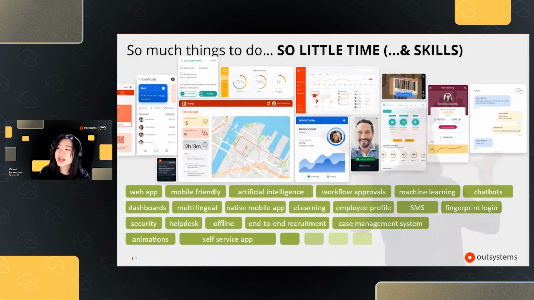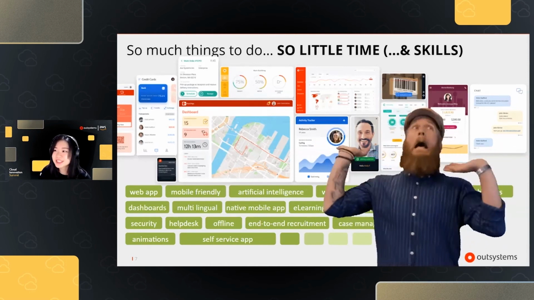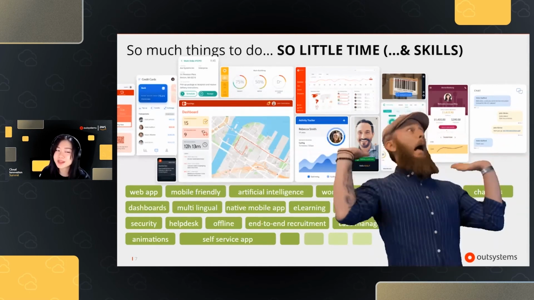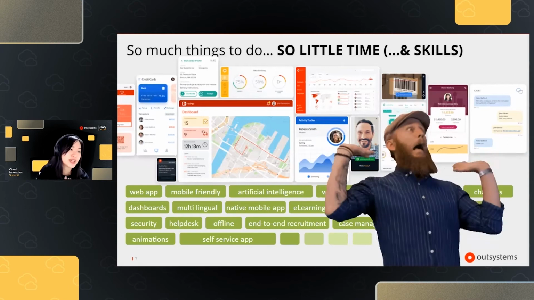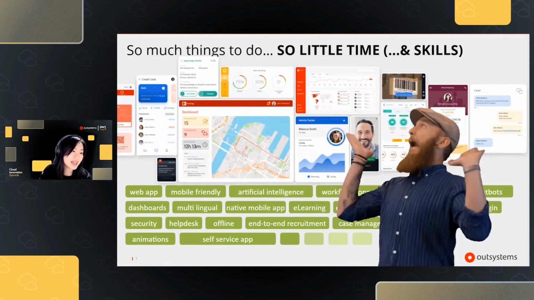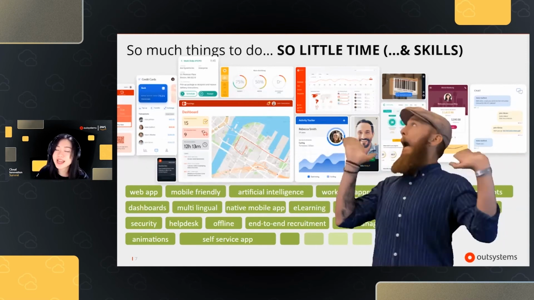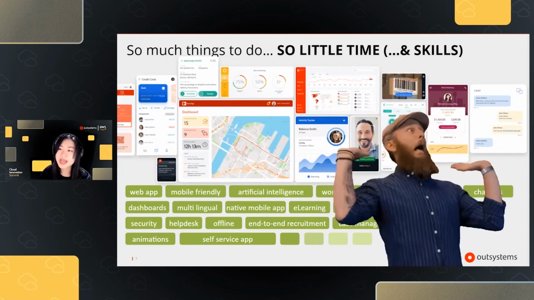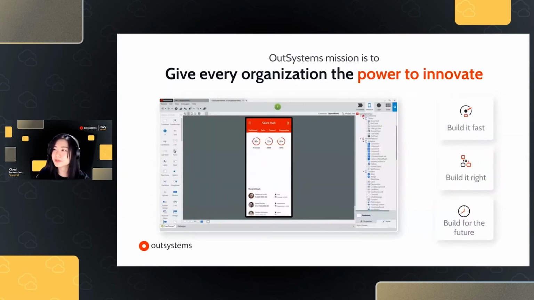So in this case, how do we build beautiful applications? How do we integrate with chatbots? And many more, such as creating native capabilities, having AI, having offline experiences, and so on and so forth. And so that's where OutSystems comes in.